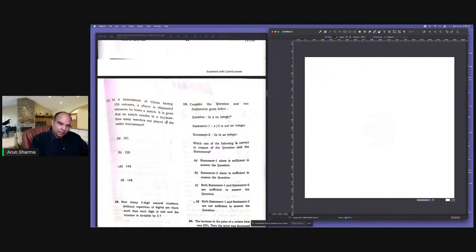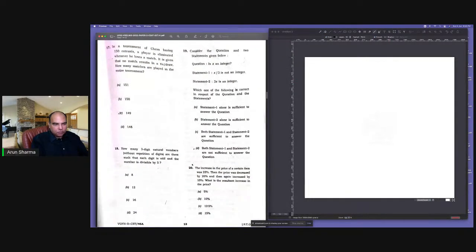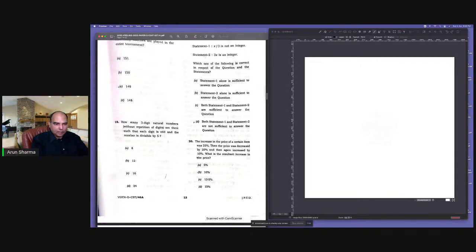It's given that no match results in a tie or draw. How many matches are played in the entire tournament? The logic is simply n-1. So 149 will be the answer. With 150 teams, if there's a knockout tournament, the number of matches is n-1. So that's the answer to the 17th question. Yes, so the answer to the 17th is C.